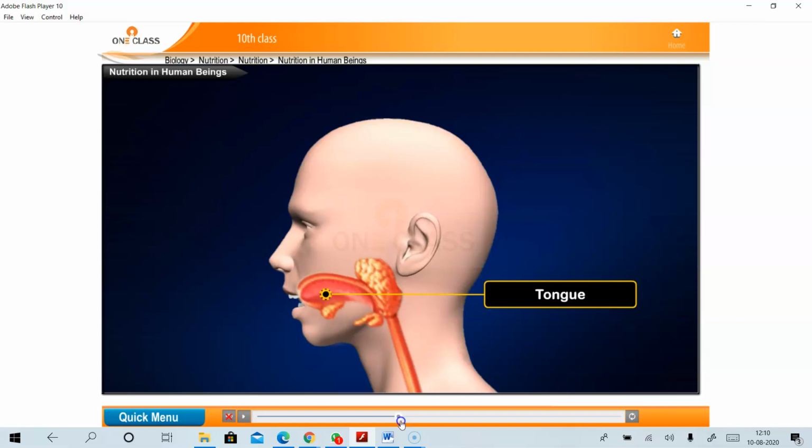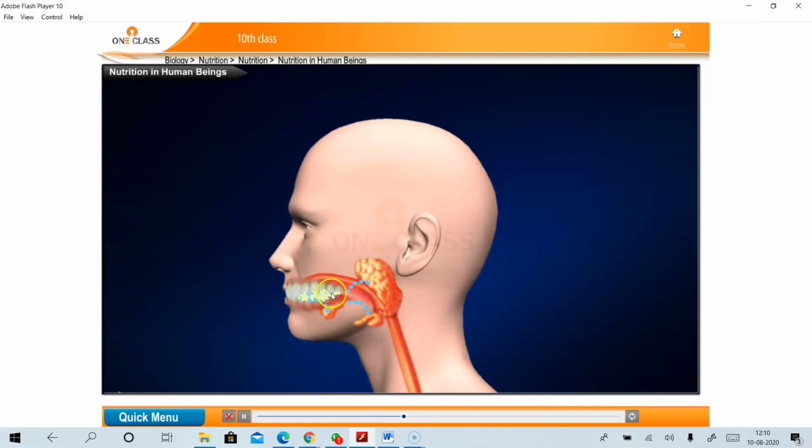The function of the tongue is to mix food. The tongue helps to mix the food with the saliva properly and helps in the chewing process. And it helps to push the food into the esophagus. So see the video carefully.